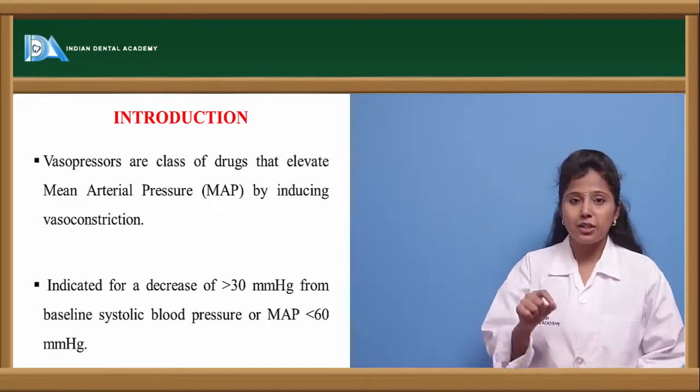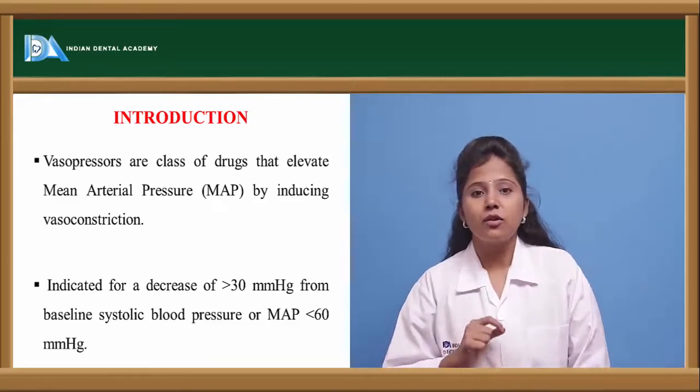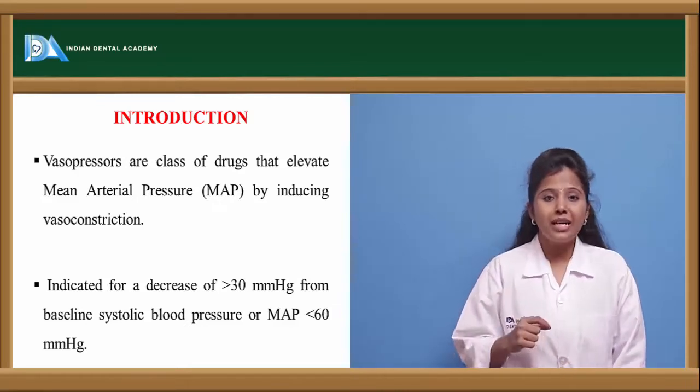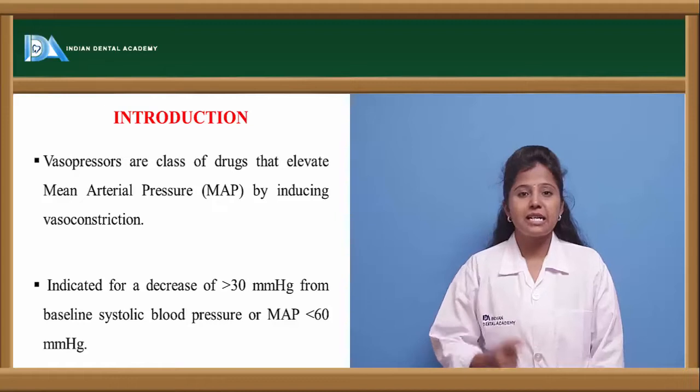The normal blood pressure is 120/80, where 120 is the systolic pressure and 80 is the diastolic pressure.